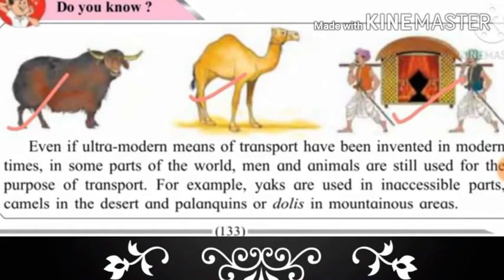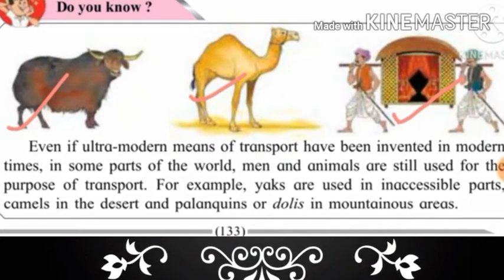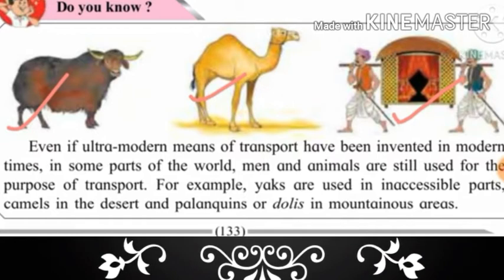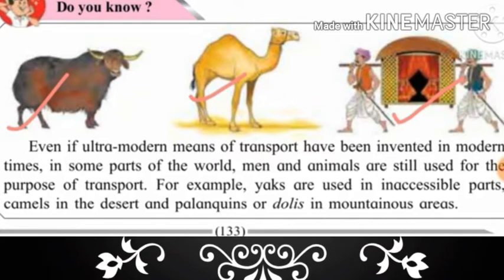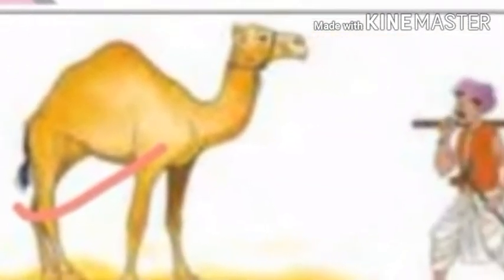Students, did you know even ultra-modern means of transport have been invented in modern times? In some parts of the world, men and animals are still used for the purpose of transport. For example, yaks are used in inaccessible parts, camels in the deserts, and palanquins or dollies in the mountain areas.